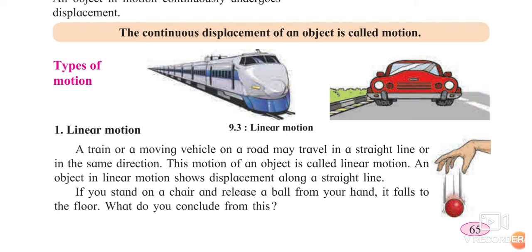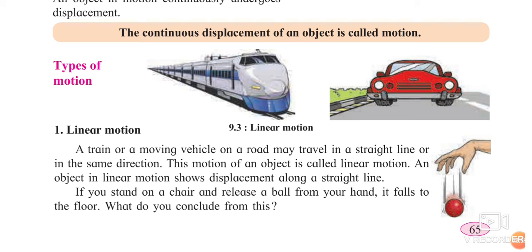Now, we are going to study the types of motion, which was our main concept of the lesson. Types of motions. The first type they have given you is linear motion. Linear means what? I think when we started with 6th standard maths first lesson, I told you one concept, collinear points.